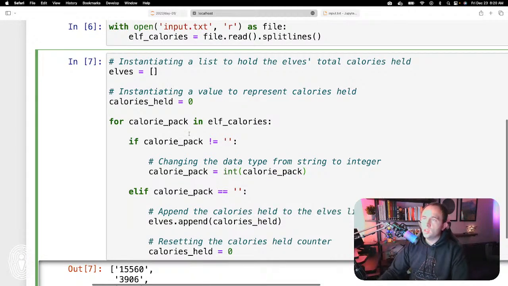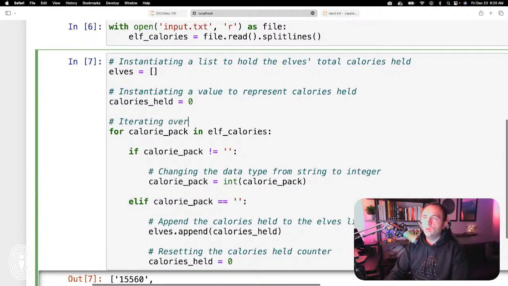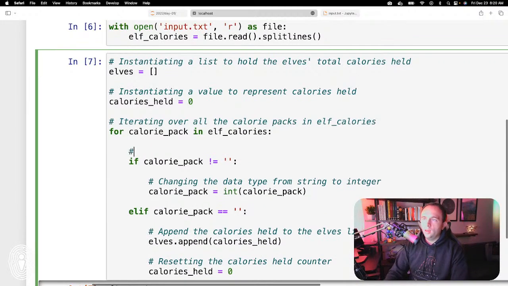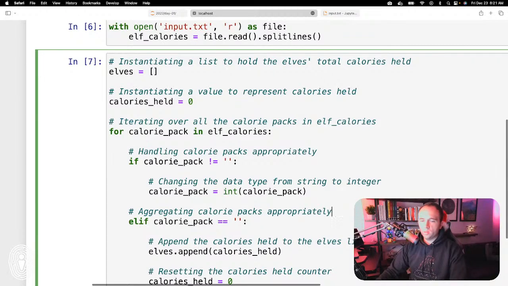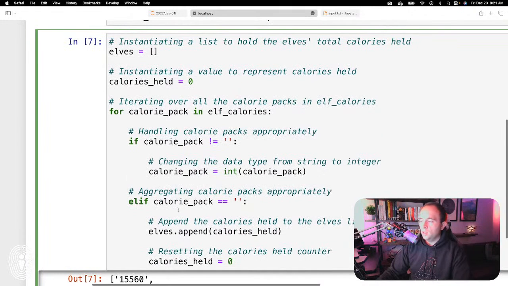So let's back up for a second. As we loop through here, I'm going to put a comment: iterating over all the calorie packs in elf calories. Handling calorie packs appropriately, aggregating calorie packs appropriately. I am very notorious about making sure that I robustly annotate everything.